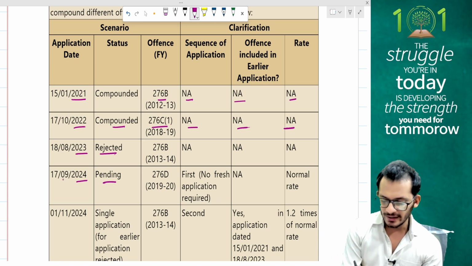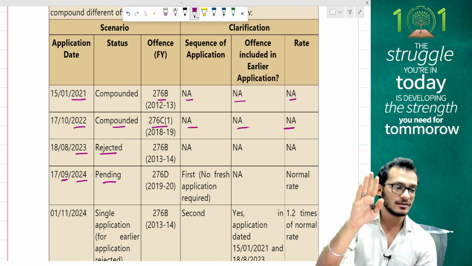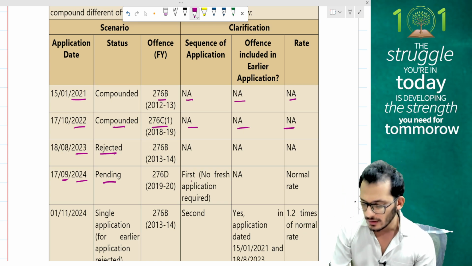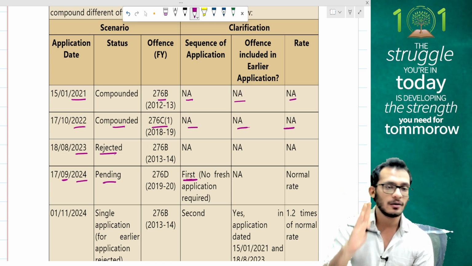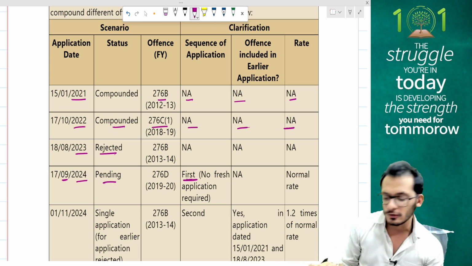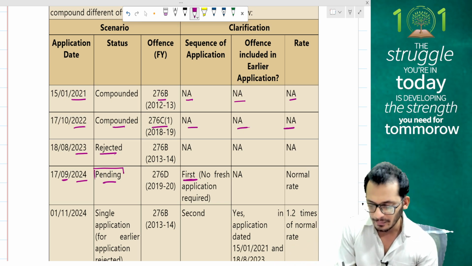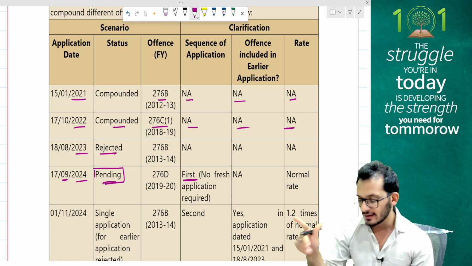24, this is pending. Now, because this is pending and this is September, people, it is before October, this will be treated as the first application for you. So we'll treat this as a first application for your compounding offence because you'll take it forward to the October application. Fact is that it is pending, so you treat it at normal rates.